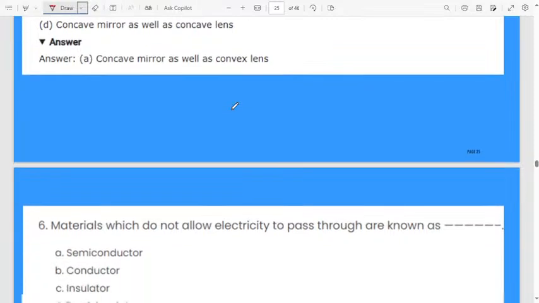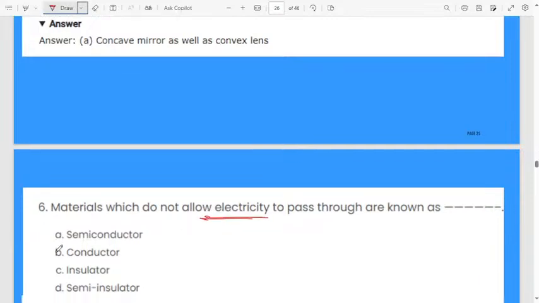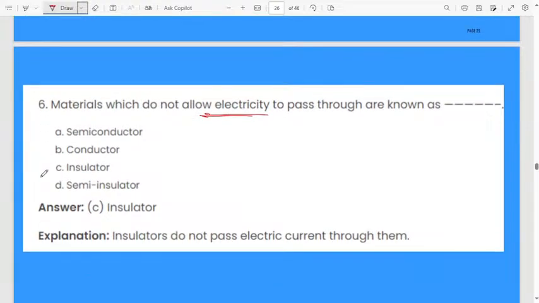Next question, materials which do not allow electricity to pass through them are known as? Very easy question. First option, semiconductor. Second, conductor. Third option is insulator. Then fourth option is semi insulator. The material that will not allow any electricity to pass through it, the answer will be very easy, that is insulator. Yes, Kavya, insulator.